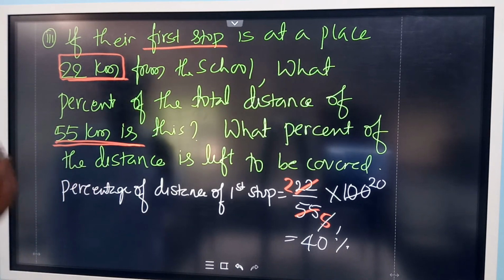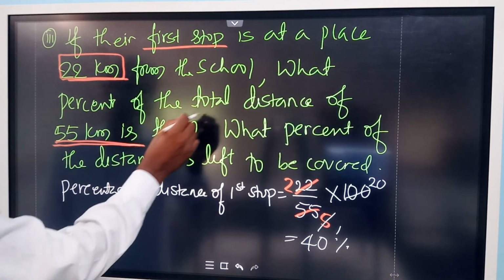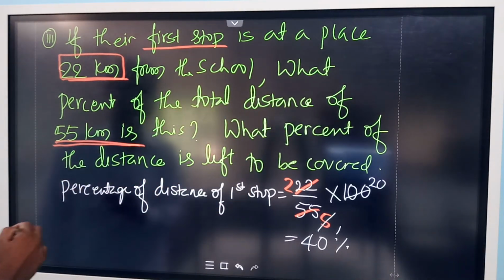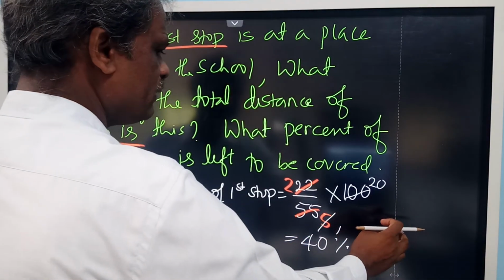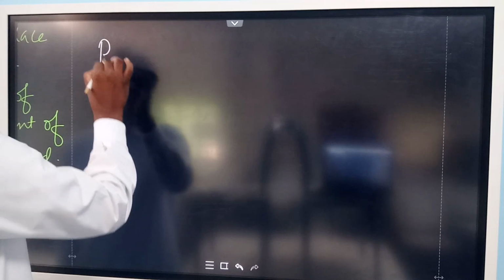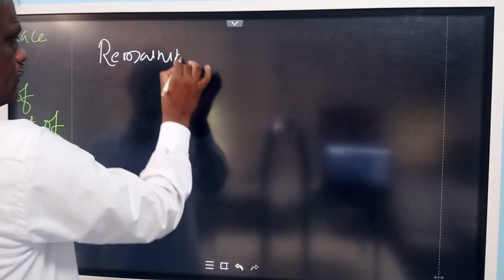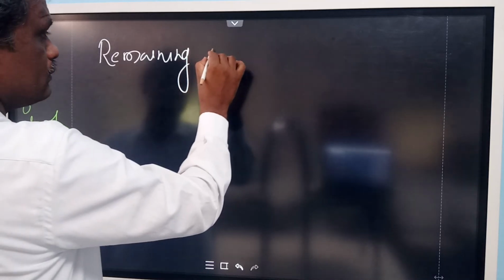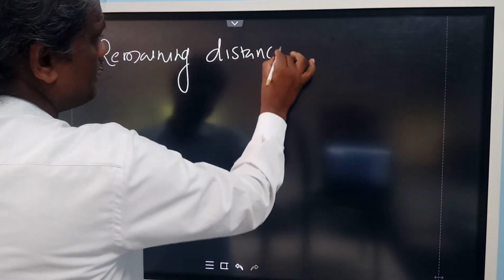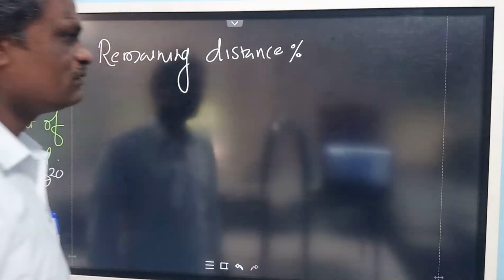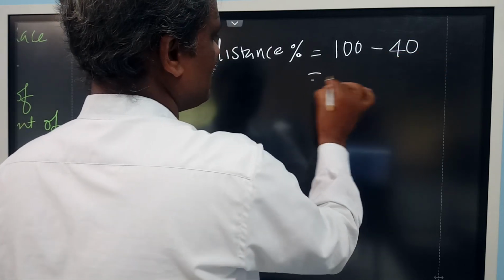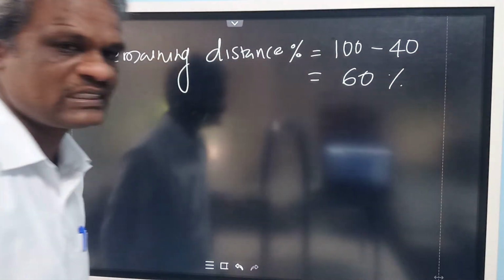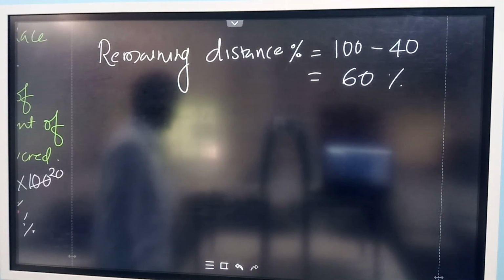So now, this is the question up to here. What is the percent of total distance they covered now? The percent of the total distance, the first stop is 40%. The next question, what percent of the distance is left to be covered? 60%. The remaining. Sir, 100 minus 40. 100 minus 40, 60%. Percentage of the remaining distance now. So that is total 100 minus 40, it is 60%. So now 60% is left out of the total distance. Is it clear?